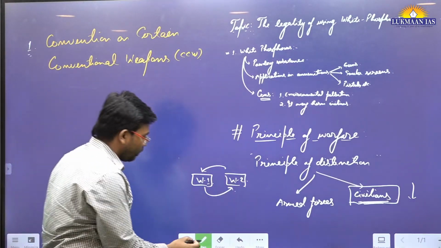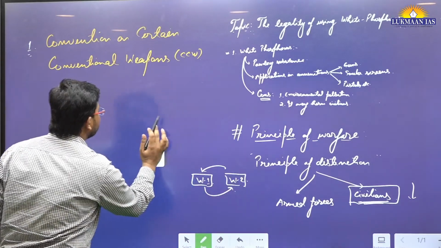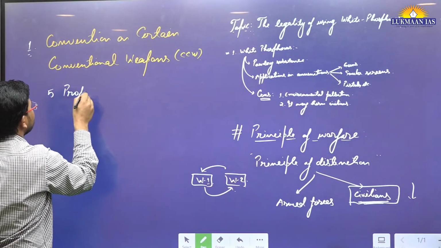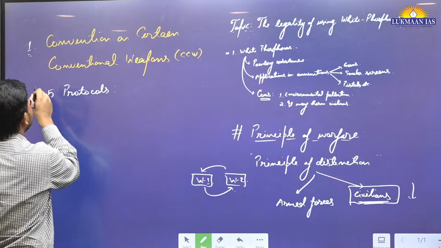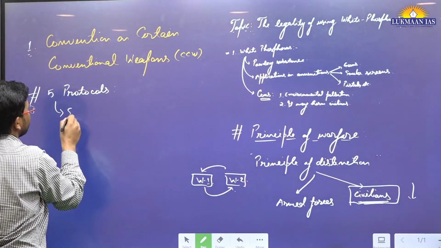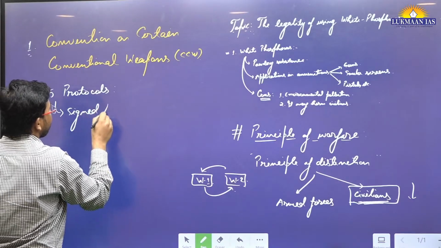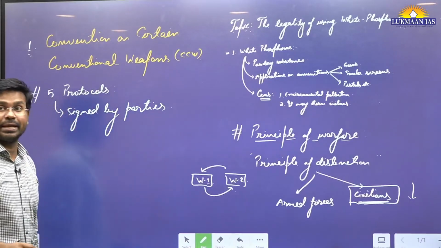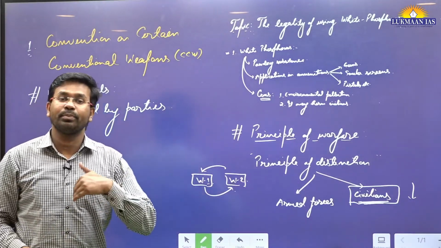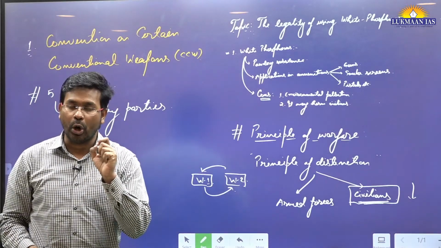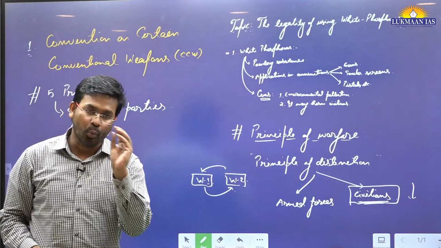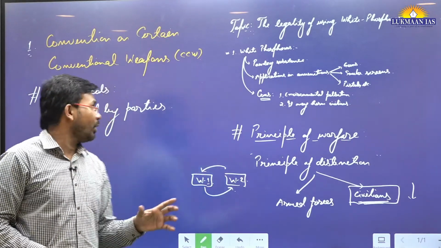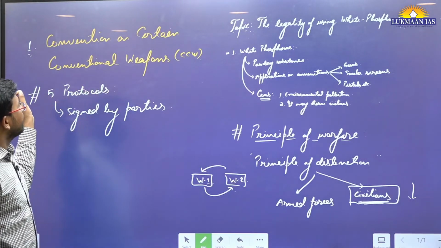So what is this convention all about? As part of this convention, there are 5 protocols, and these 5 protocols have been signed by the member parties, meaning different states. These protocols lay down rules on which kinds of weapons may be used in which cases, and which kinds of weapons are totally prohibited.